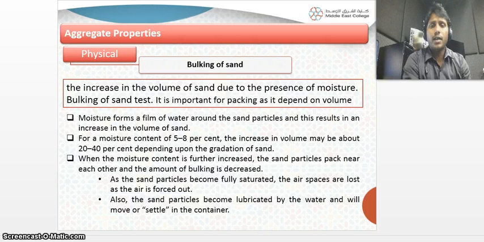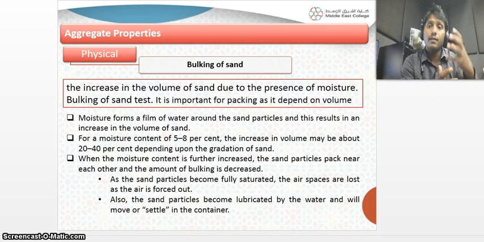Bulking of sand. I think you have already gone through this experiment in the lab, this week or before, or you may do it in the future. Bulking of sand means that if you add some water to the sand, it has the property to increase in volume. Up to some percentage the sand increases, but when the moisture becomes more, the sand starts decreasing. This property of increasing and then decreasing can be defined as bulking of sand.